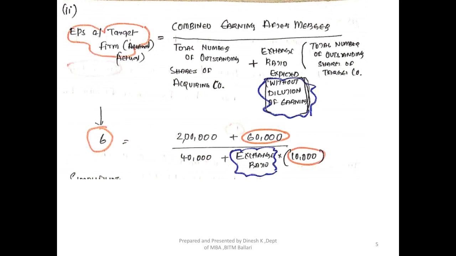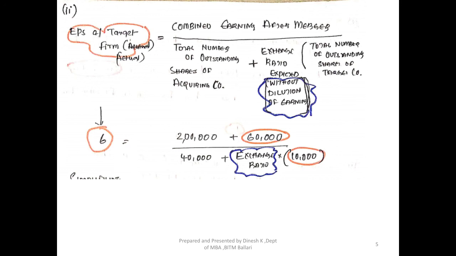The formula goes like this. The earning per share of a target firm, which has been circled in orange color, which is given in the question, equals the combined earnings after merger.